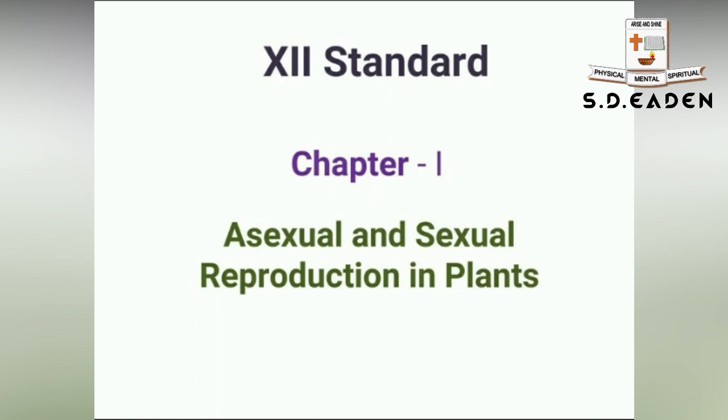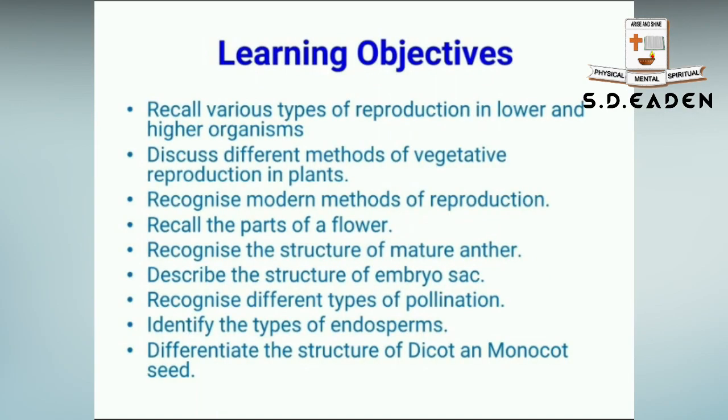Moving on to learning objectives, the learner will be able to recall various types of reproduction in lower and higher organisms, different methods of vegetative reproduction in plants, and recognize modern methods of reproduction, parts of a flower, structure of mature anther, structure and types of ovule, structure of embryo sac, different types of pollination, types of endosperms, and structure of dicot and monocot seed. Let us move on to the chapter.